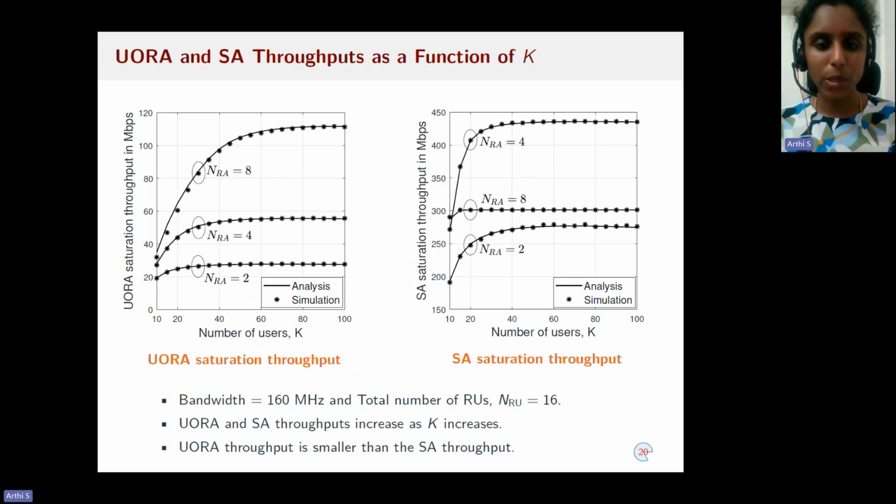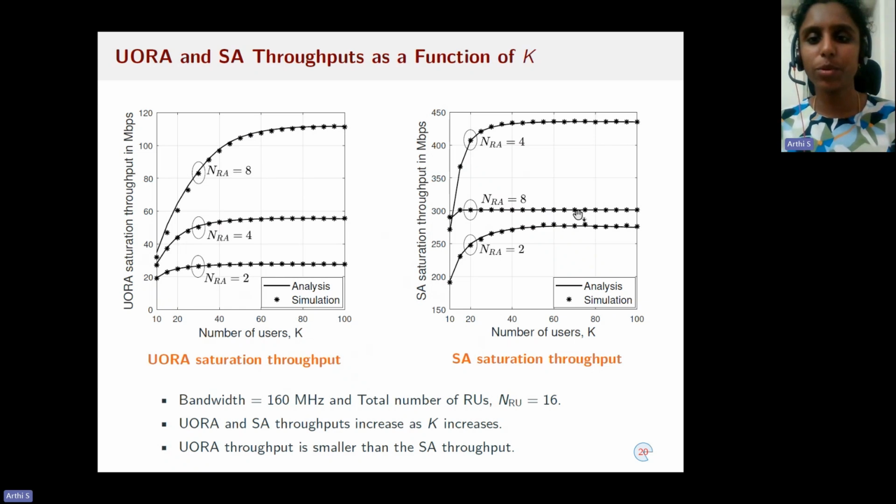In both random access and scheduled access throughputs, the throughput increases as the number of users increases. And in the scheduled access, the throughput increases as the number of RUs allocated for scheduled access increases, because when the number of RUs increases in scheduled access, the users can have more RUs to randomly choose to transmit. Hence, the success probability in random access increases, hence the scheduled access throughput increases.